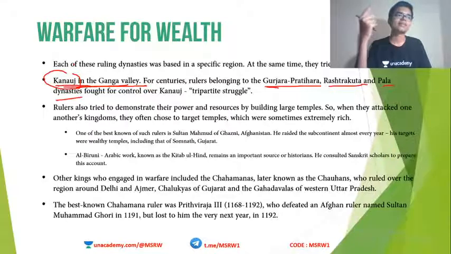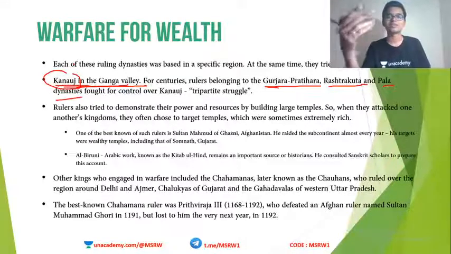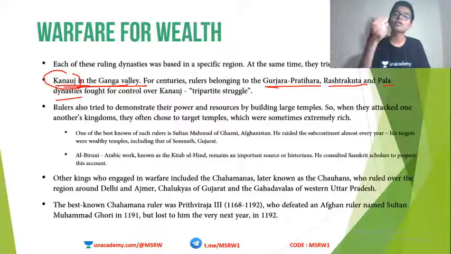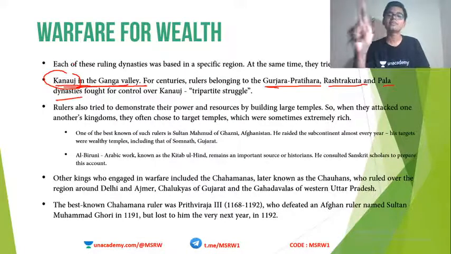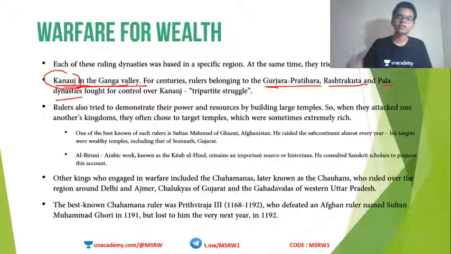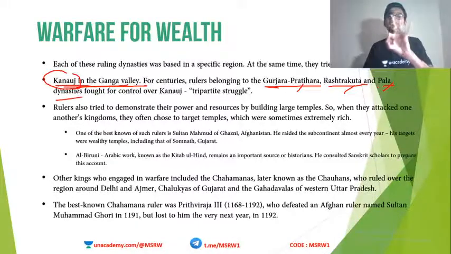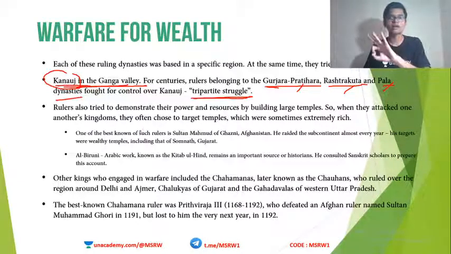Just like for Kashmir right now, India is at loggerheads with Pakistan for wanting Kashmir. Similarly, for Kanauj, during the medieval times, 3 kingdoms were at war: Pratiharas, Rashtrakutas and Palas. Since 3 kingdoms were at war, this is known as tripartite struggle.